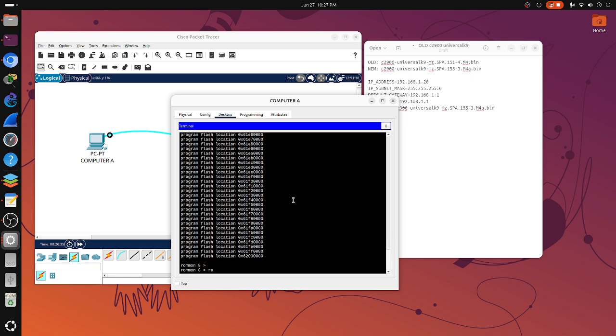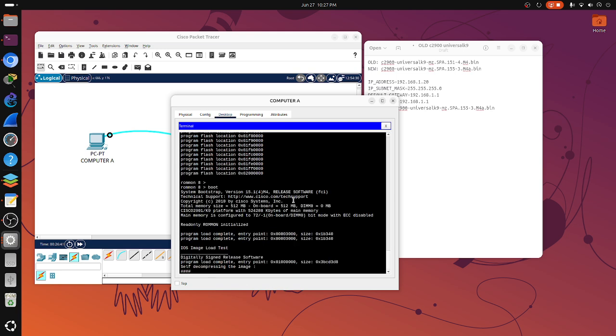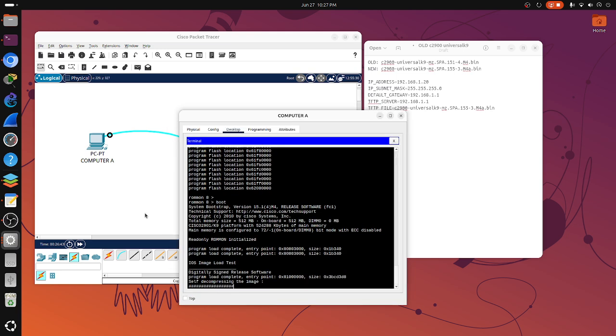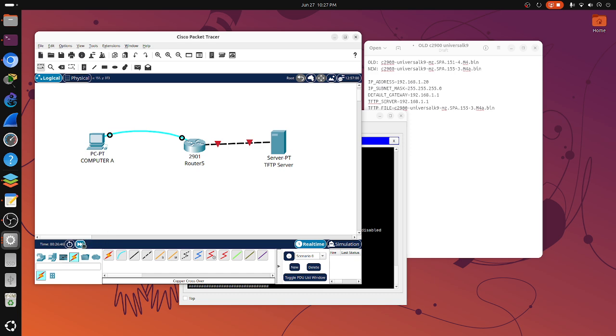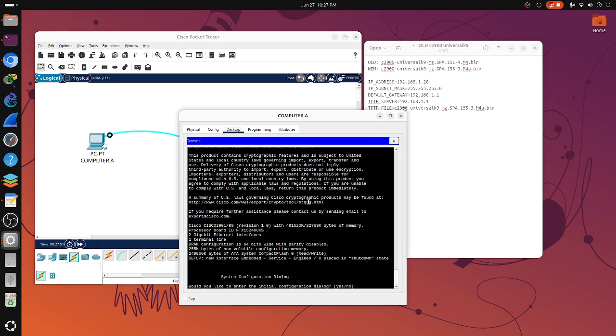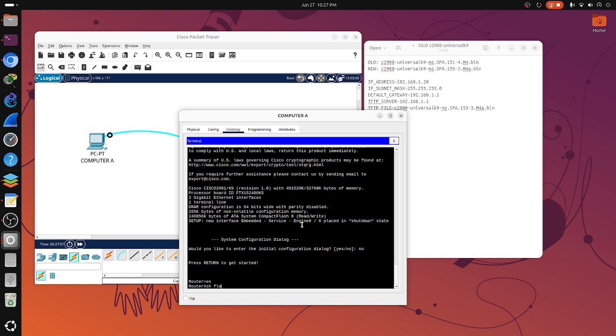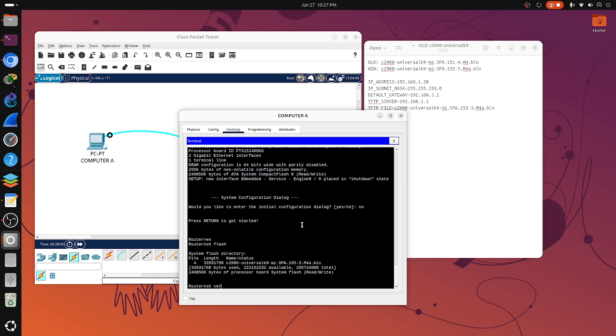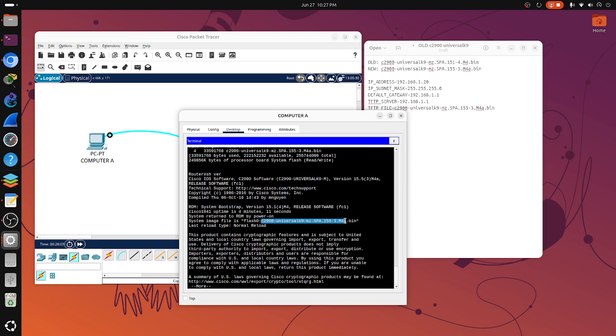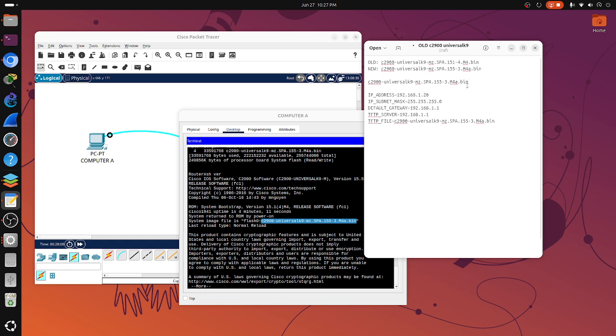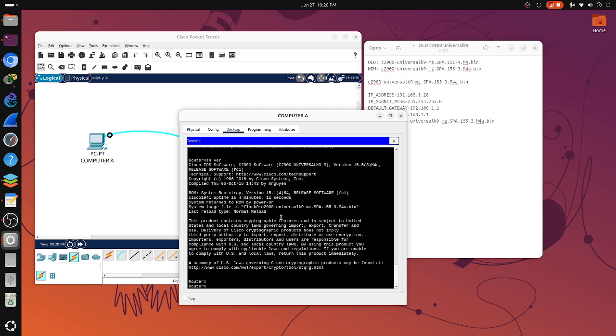Once done, let's reboot it. Just fast forward. And there you go. Fresh new IOS image. You can see here our IOS image from the TFTP, which is completely different from the old one. And this is fully operational.